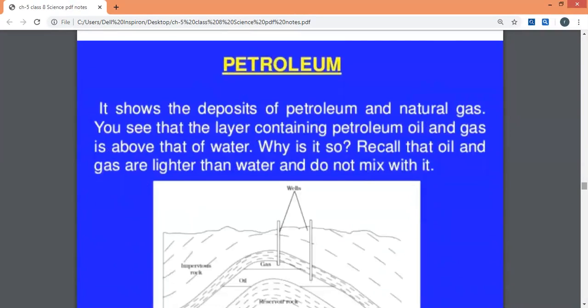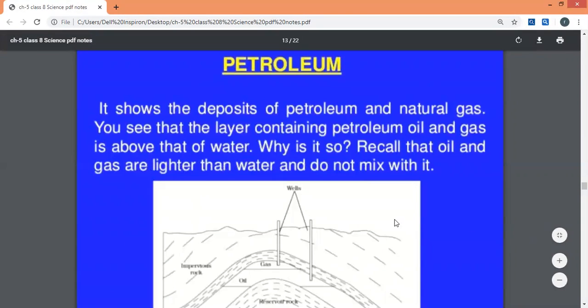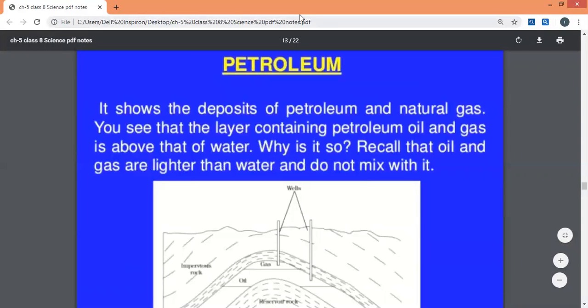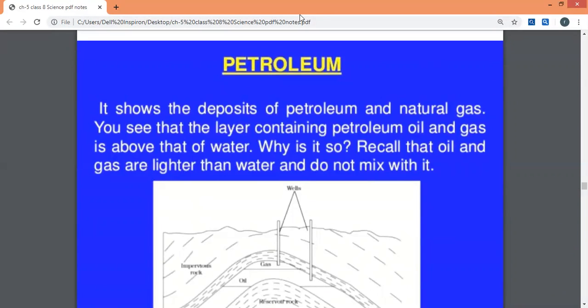Now see where the petroleum deposits can be found. In this diagram we can see petroleum, oil and gas above the water, the underground water under the earth. So gas and oil are always found above the water. The reason is that oil and gas are lighter than water and do not mix with it.